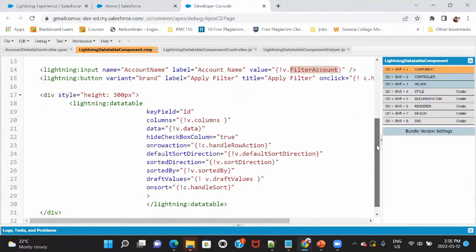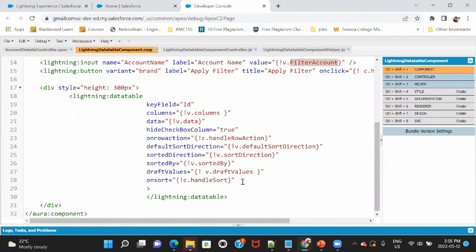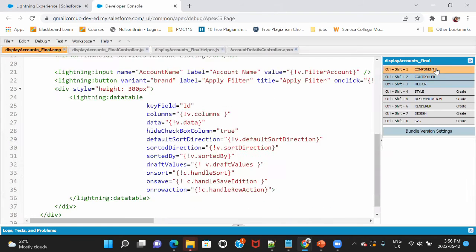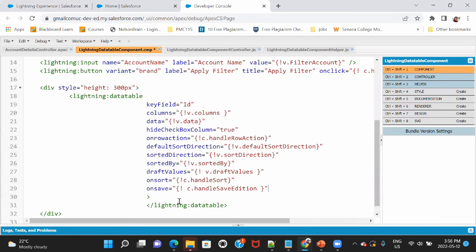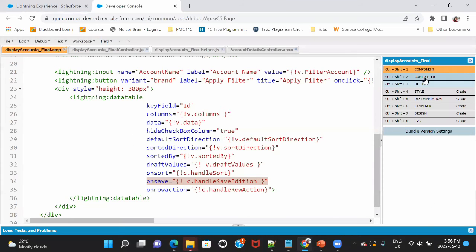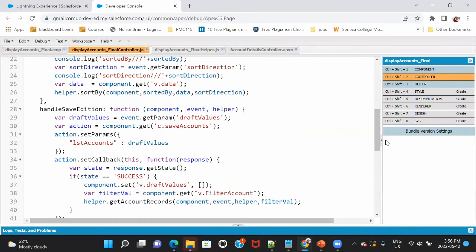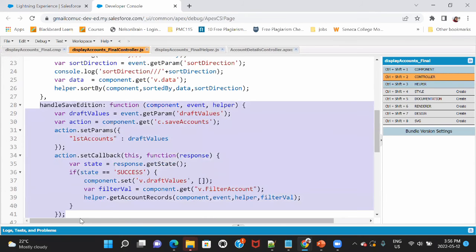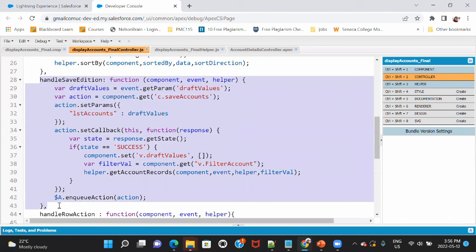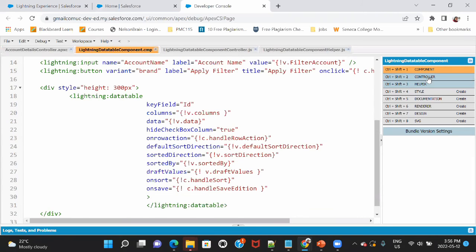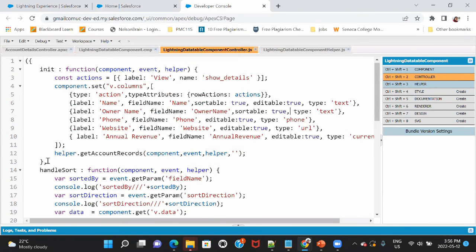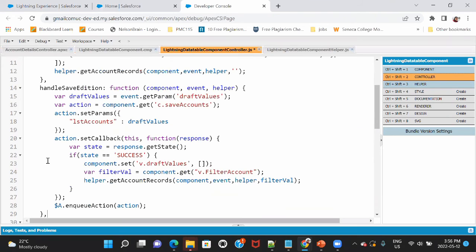Now the next thing you need to do is add one more handler over here, that is on save. On the save event, we need to call a method, let's say handle save addition. So let me put the code of handle save addition over here. Now, what is our handle save addition going to do?